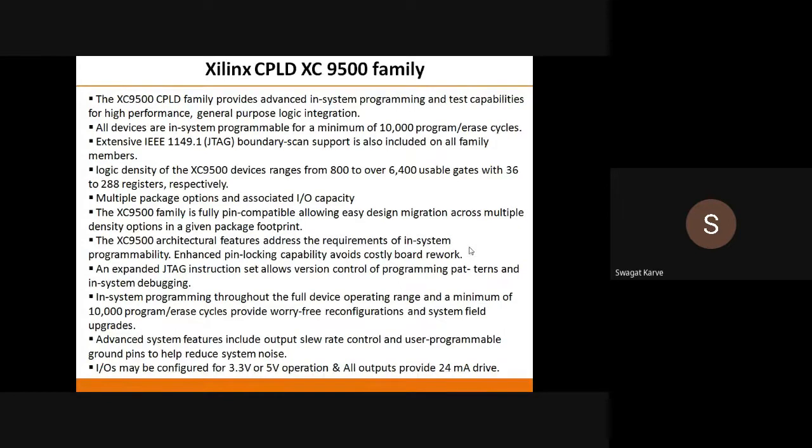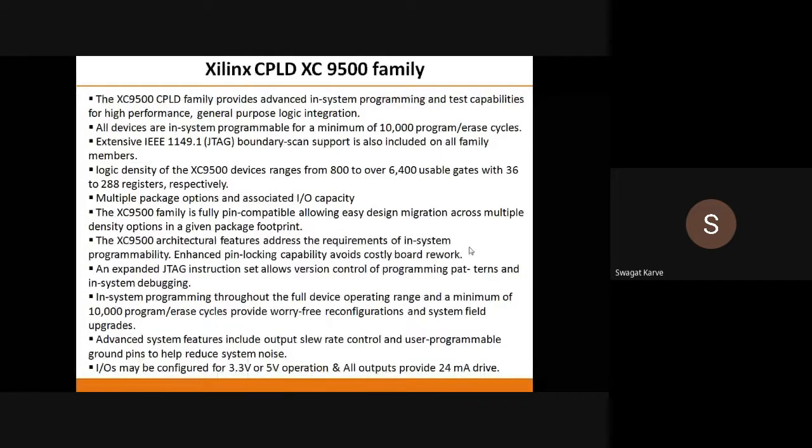And it can support the advanced version of JTAG, okay. That means boundary scan. All of you know what is boundary scan and how it is used, okay. It has some instruction set and all that. So this XC9500 family supports that advanced JTAG, that means boundary scan interface, that is 1149.1. This is the latest JTAG technology.